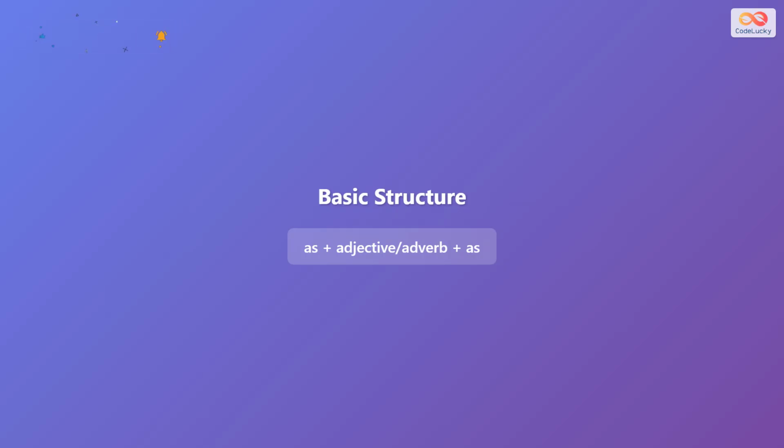The basic pattern is as plus adjective or adverb plus as. This shows two things have the same quality or do something equally well. Always use as before and after the describing word.